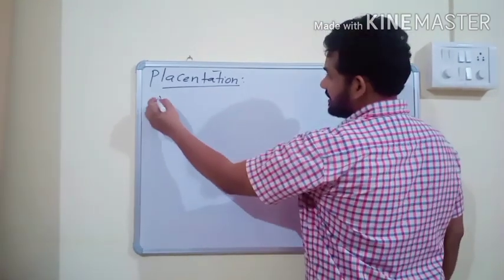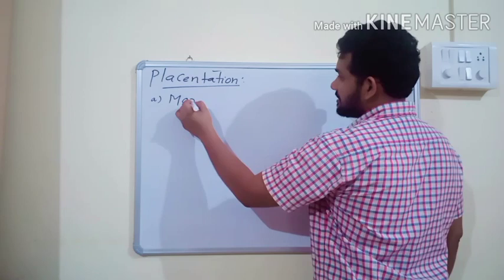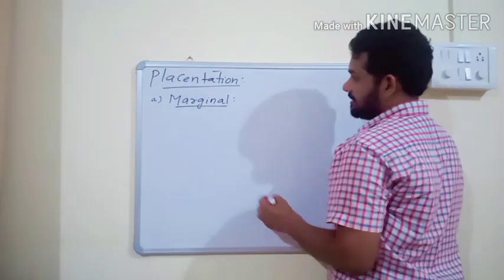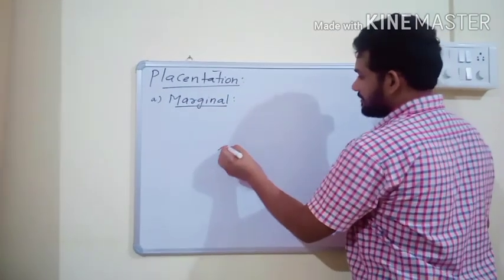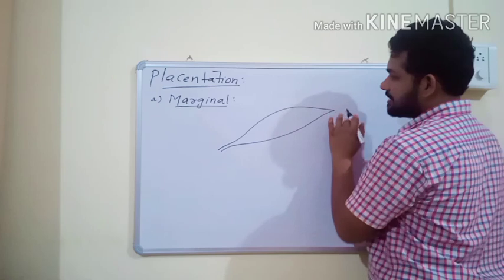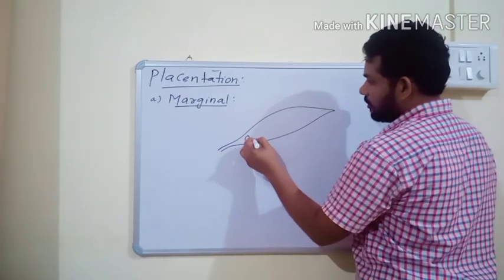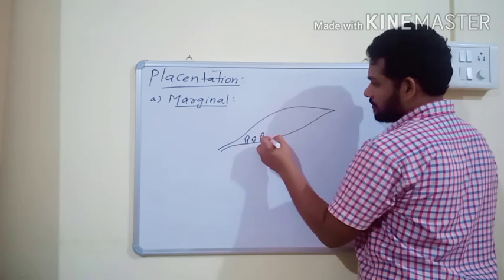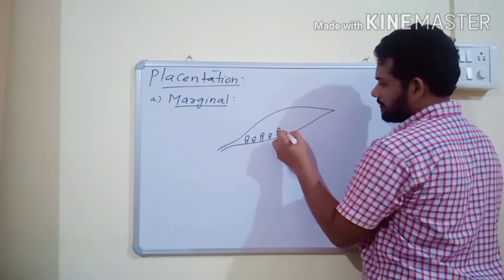The first one is marginal placentation. In marginal placentation, the ovary is unilocular.